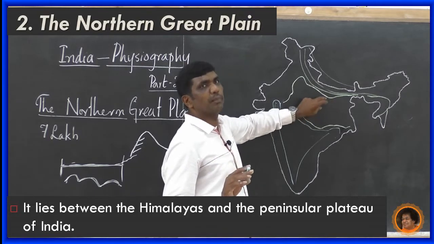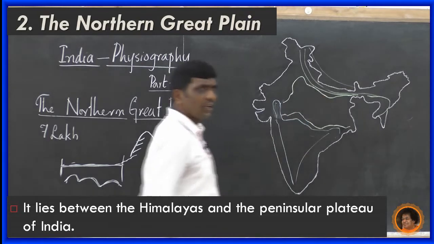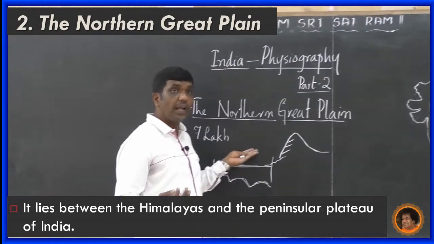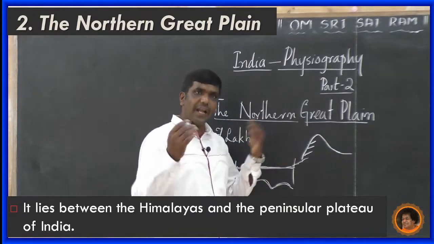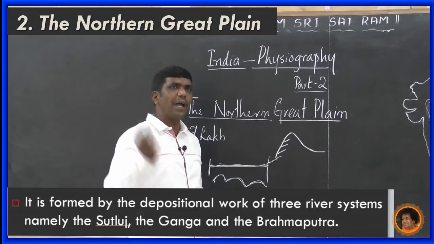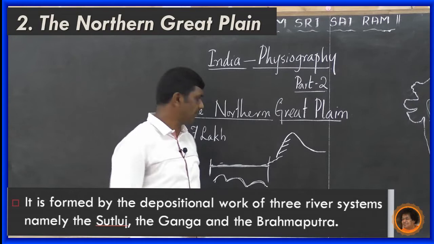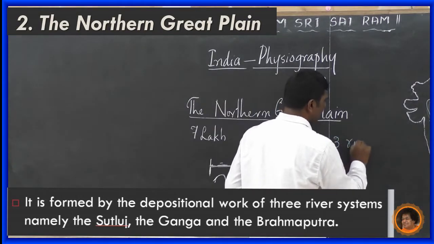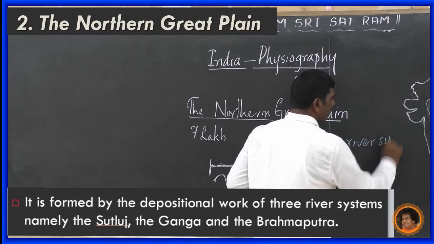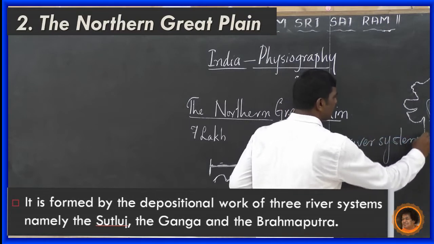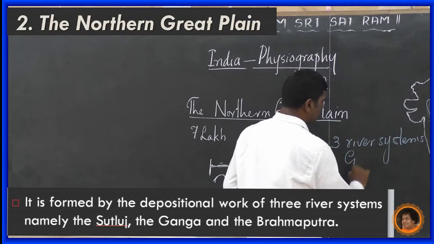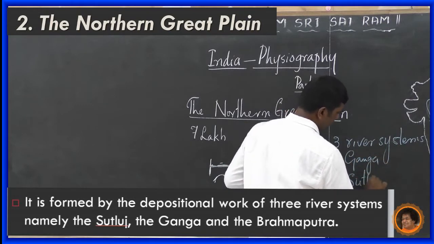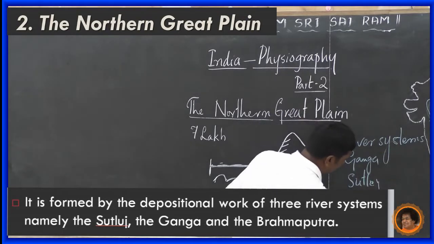Here the Northern Great Plain is located. I told how this Great Plain is formed. This Great Plain is formed by the depositional work of 3 river systems. Which are the 3 river systems? The first one is the Ganges, that means Ganga, Sutlej and Brahmaputra.